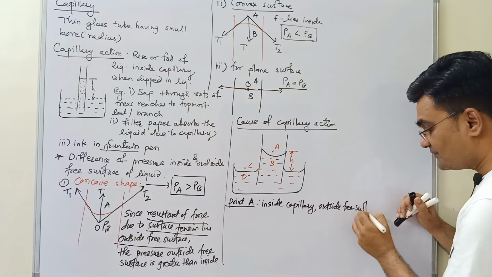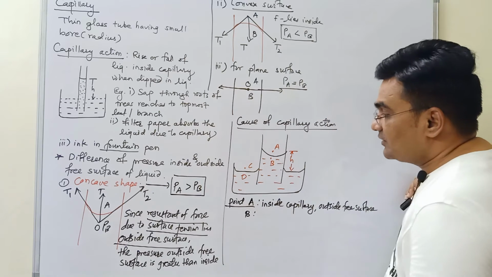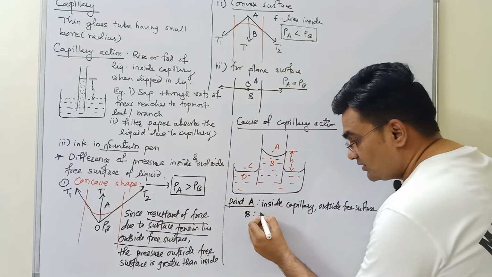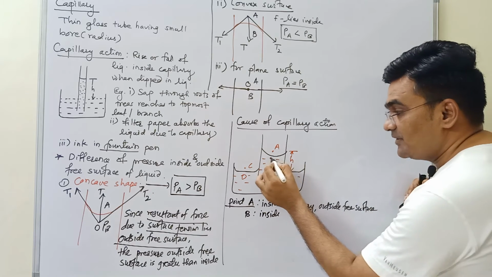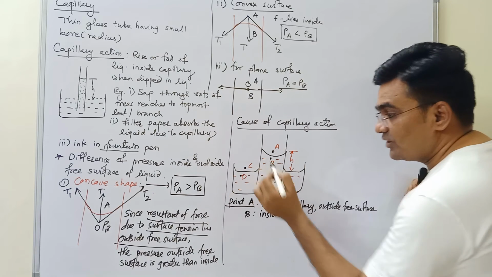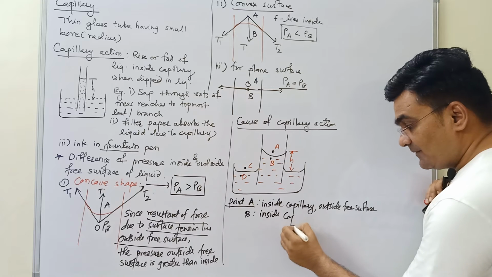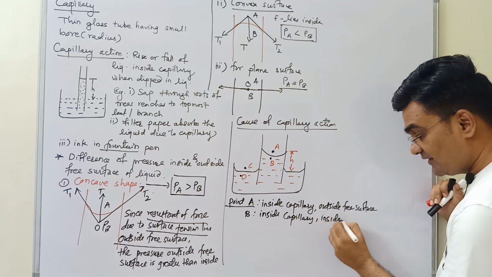Position of point B in the liquid is also inside capillary. As you can see, this is point B, this is point A, this is point C, and somewhere there point D. Point B is inside capillary, and it is again inside the free surface.